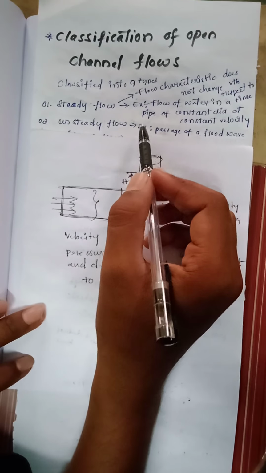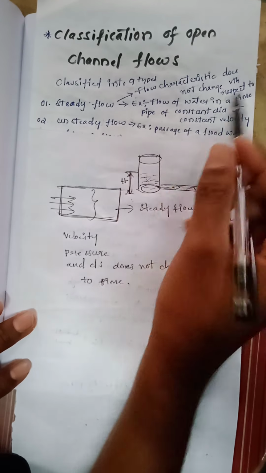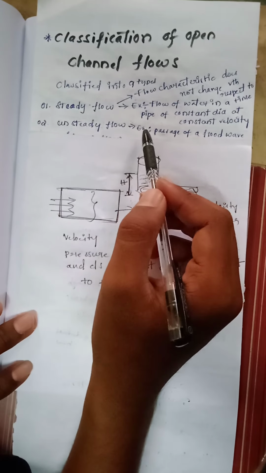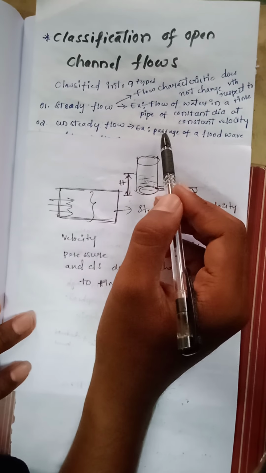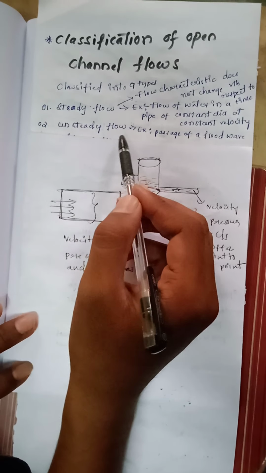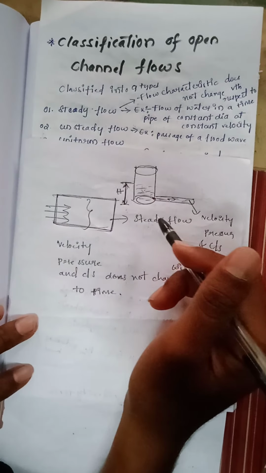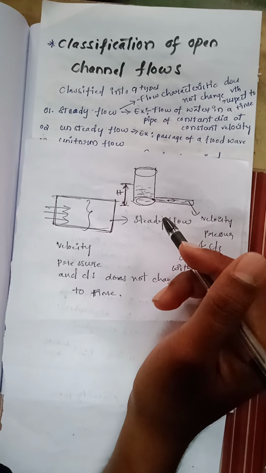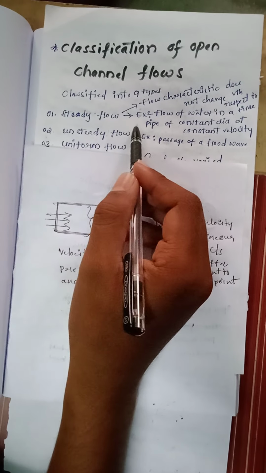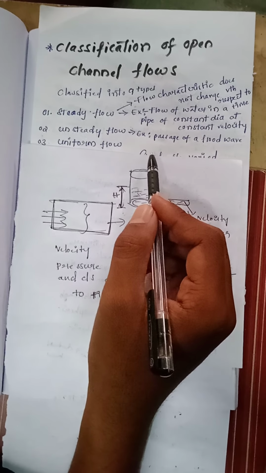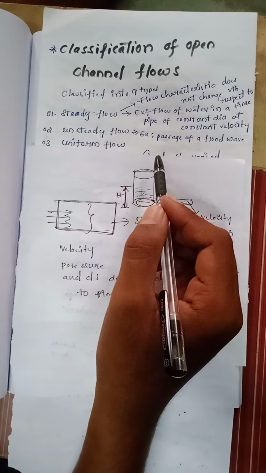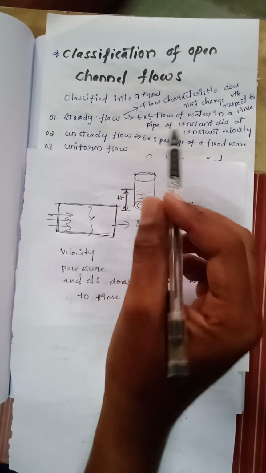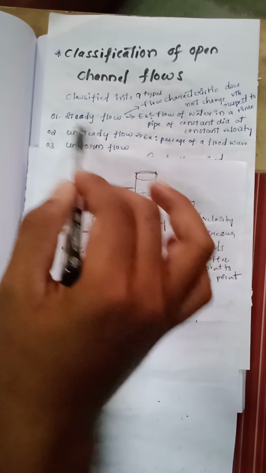Simply, steady flow is defined as the flow characteristics do not change with respect to time, whereas unsteady flow is quite opposite to the steady flow, in which the flow characteristics change with respect to time from point to point. The example of unsteady flow is passage of a flood wave, in which the flow characteristics differ from point to point in that flood wave, whereas an example of steady flow is flow of water in a pipe of constant diameter at constant velocity. In that pipe the flow will be steady and the flow characteristics do not change with respect to time. This is the brief description about the steady flow and unsteady flow.